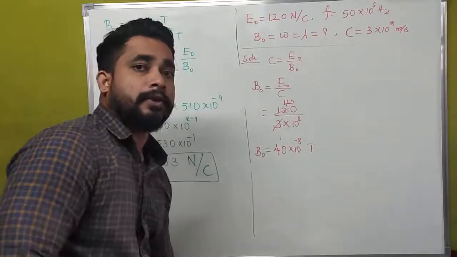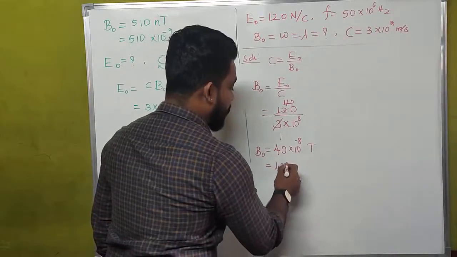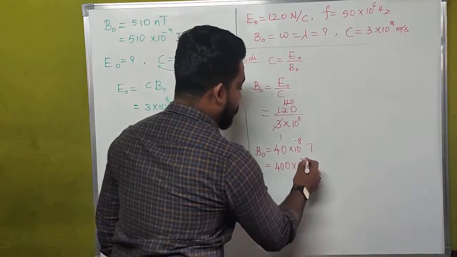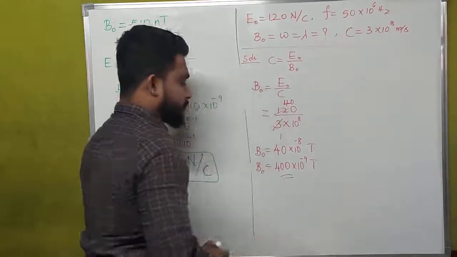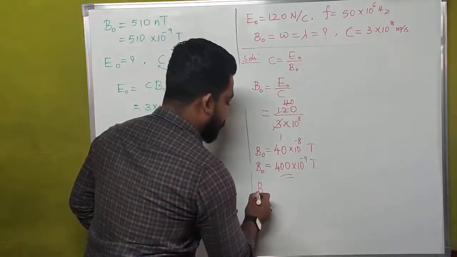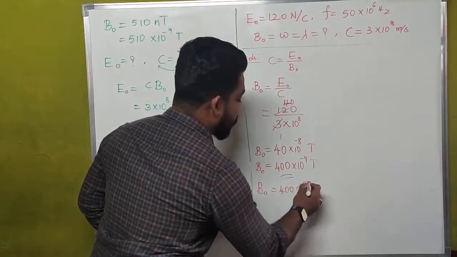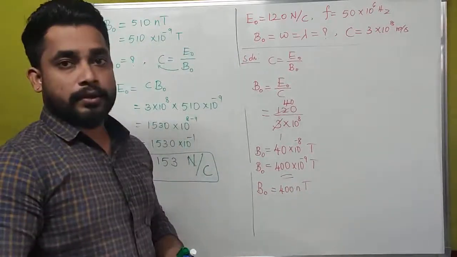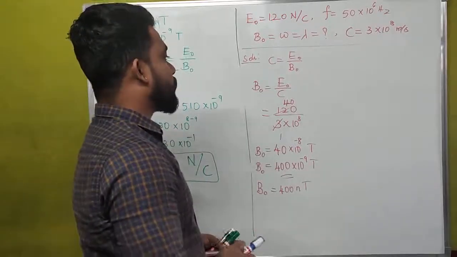In terms of nano Tesla, what it will become? That is 400 into 10 to the power of minus 9 Tesla. In terms of nano, B naught is equal to 400 nano Tesla. This is how we are going to calculate the value of B naught.